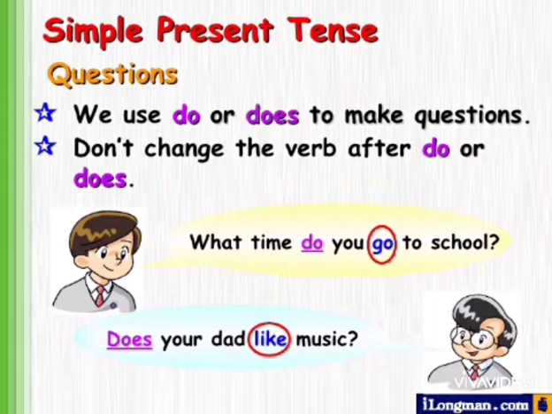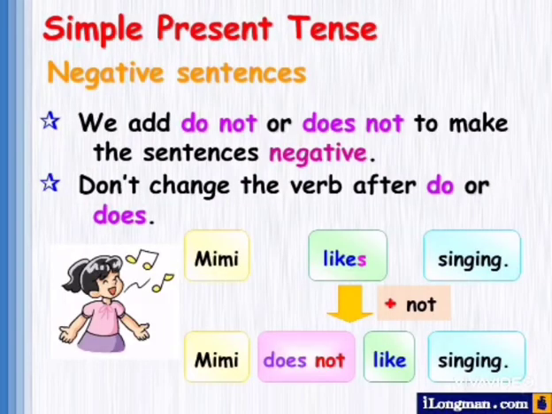So, what time do you go to school? Here you can see that after do, the main verb is not changed. Does your dad like music? Here dad belongs to third person singular number, that's why does.